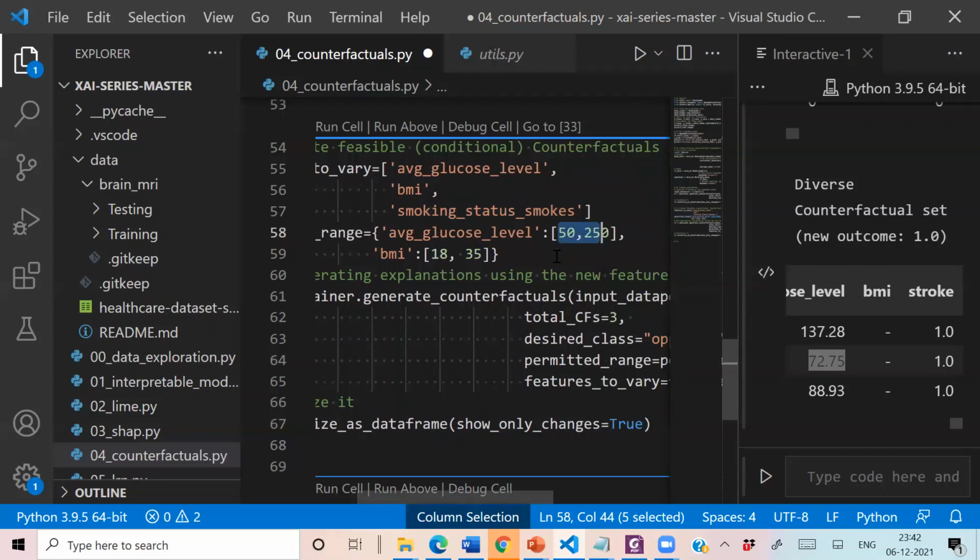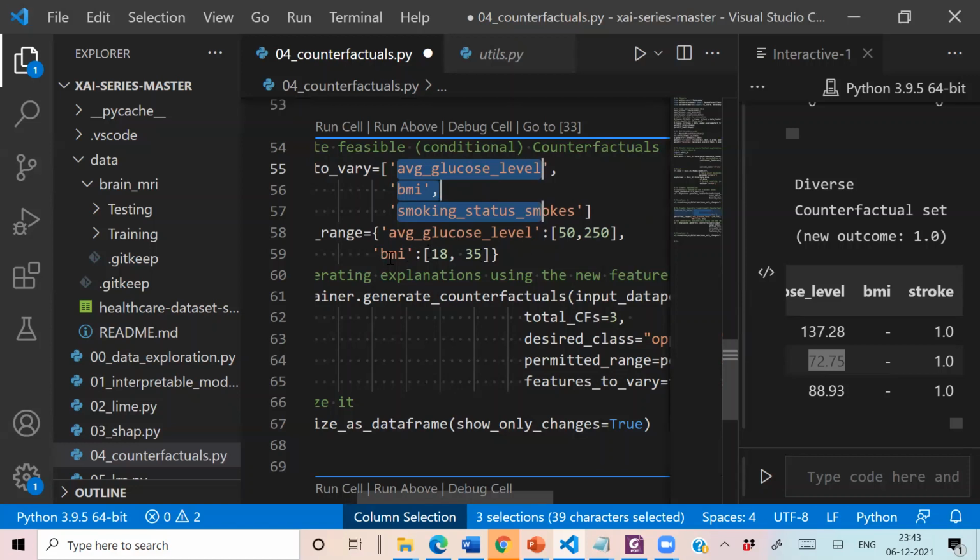So it is not only about the attribute, it is also about the value of the attribute, which makes a counterfactual feasible or non-feasible. I hope you will appreciate that point: we are not only specifying the attributes, we are also able to specify the range of those attributes to make it actually feasible.